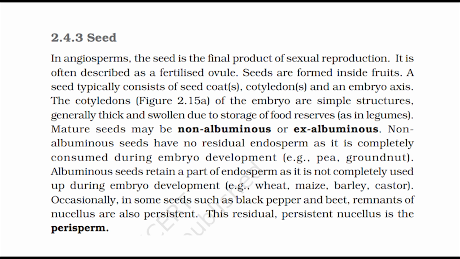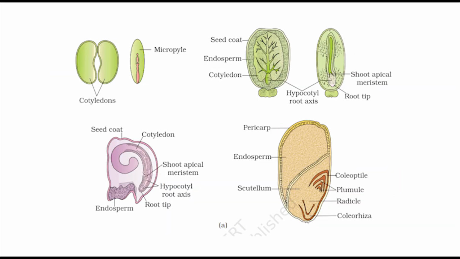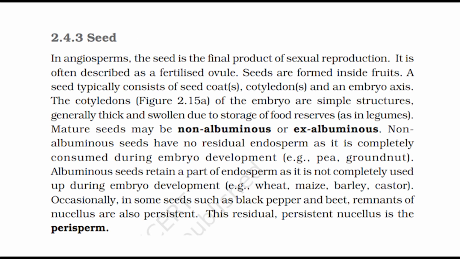A seed typically consists of seed coats, cotyledons, and an embryo axis. The cotyledons, figure 2.15a, of the embryo are simple structures, generally thick and swollen due to storage of food reserves, as in legumes.